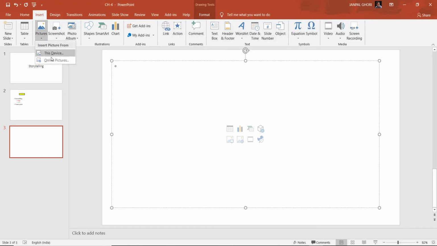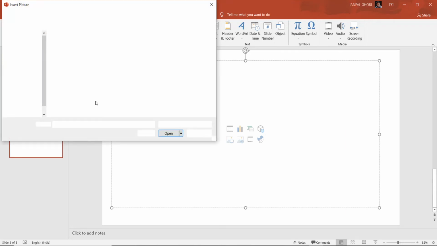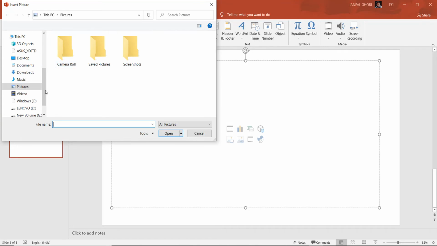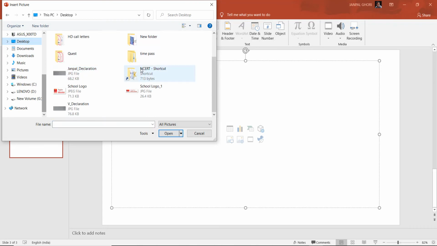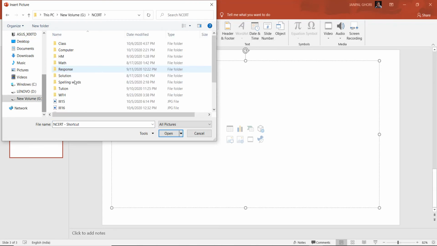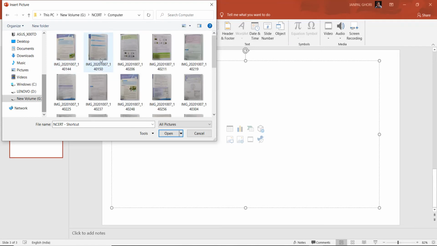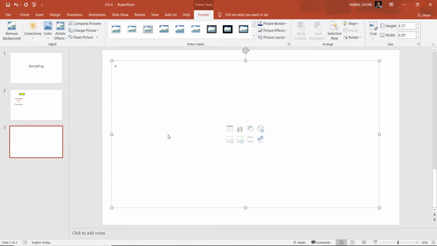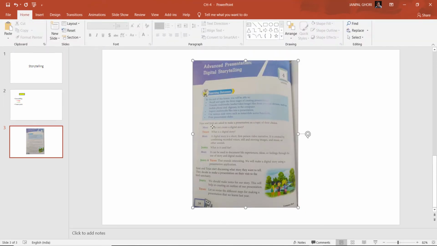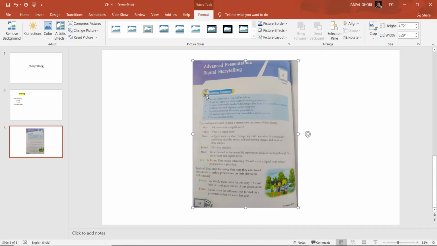Suppose I am inserting one picture. From this device I am selecting currently. So go to pictures, then select this device. Here you see, suppose I want to import only our textbook image, then I will click Insert. Now you see it will come. Yes, it came. So that way you can bring that thing.